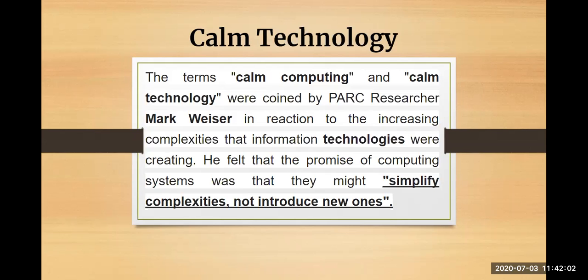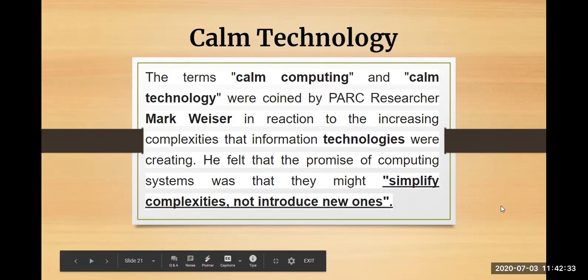For example, if you think of any problem as a simple problem, that will actually help you, and new problems will not come up because you are taking each problem as a simple problem. Similarly, in technology we should take every problem as a simple problem. If you take things simply, new complexities will not be introduced. So this was his concept: computing systems are simplified complexity, but we should not introduce new ones.